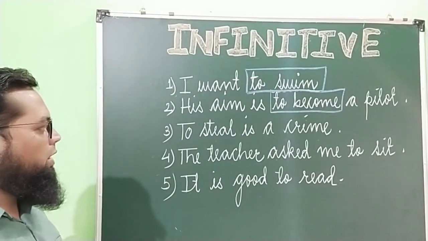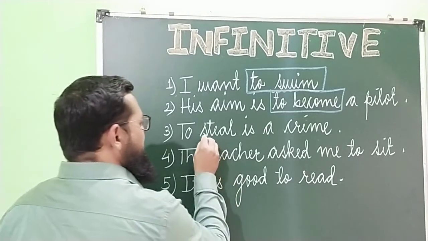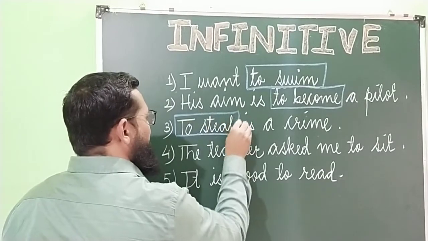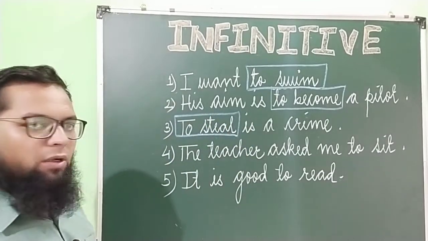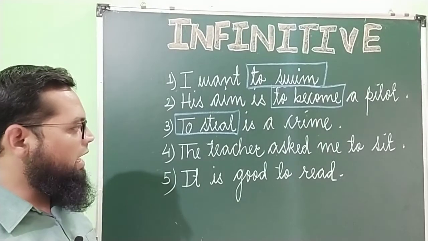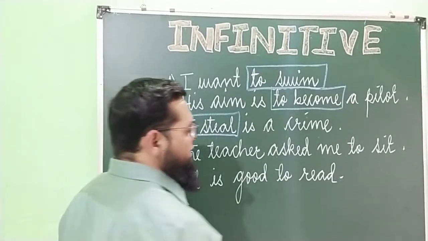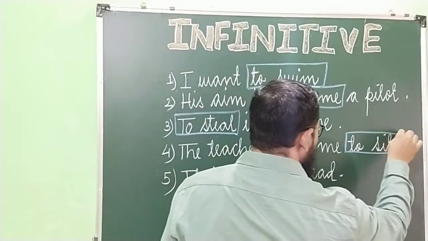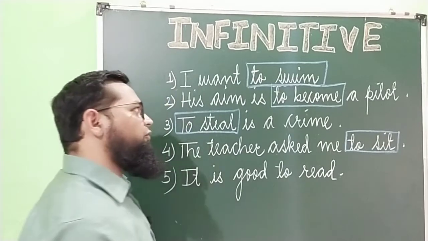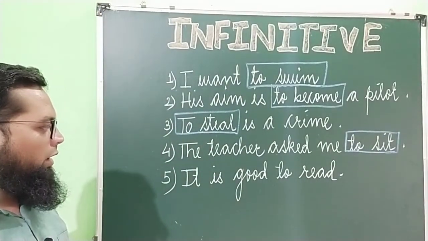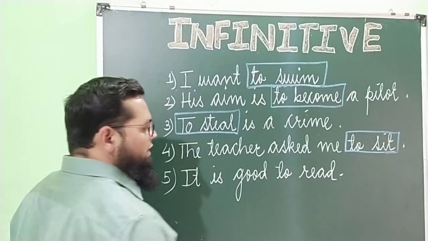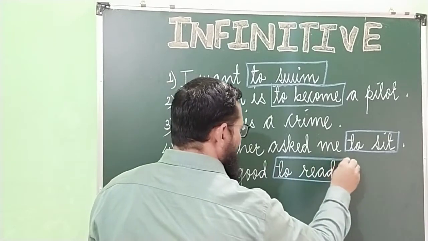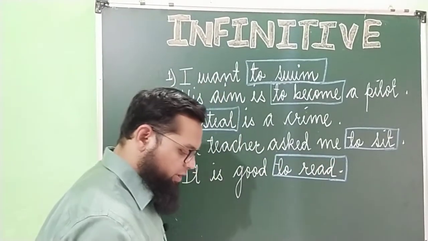Third example, to steal is a crime. Steal is the first form of the verb and before it to has been used. So it will be an infinitive. Next example, the teacher asked me to sit. Sit is the first form of the verb and before it to has been used. So this complete set to sit will be an infinitive. And the last example, it is good to read. Now read is the first form of the verb and before that to is used. So to read will be what? To read will be infinitive.